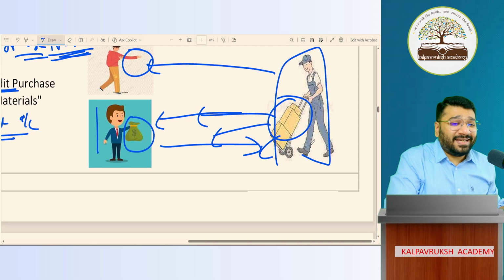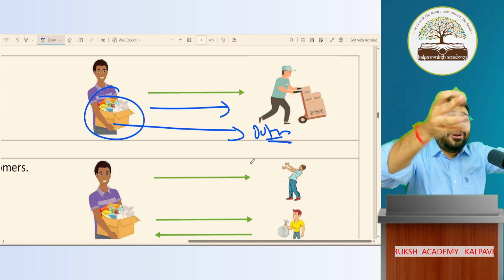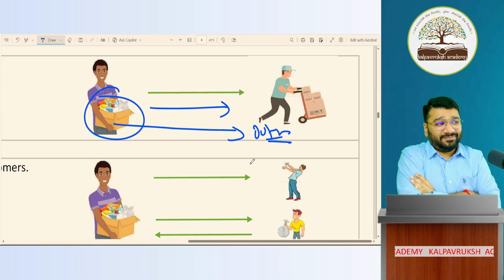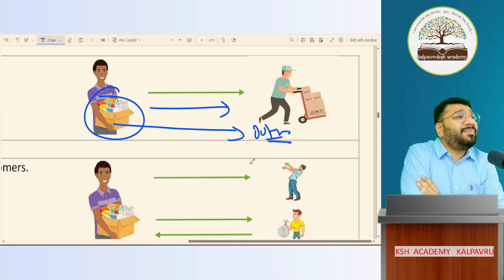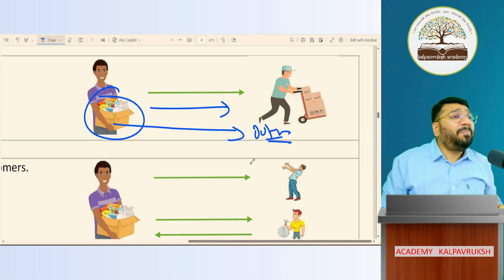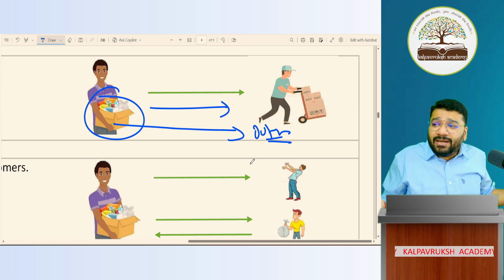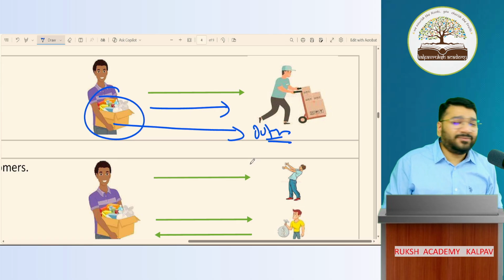Look at my creativity. When goods is coming inside, trolley is facing inside. When goods is going outside, trolley is facing outside. And nobody's appreciating sir for taking so much effort. Even after telling, nobody's appreciating. This means clap hands. Appreciation means what? Clap. Next time I say, nobody's appreciating me, what are you supposed to do? Very good. Loudly, everybody.